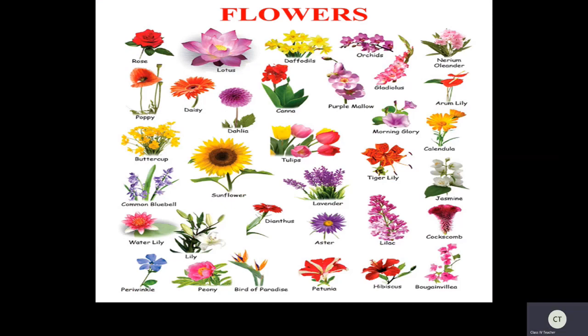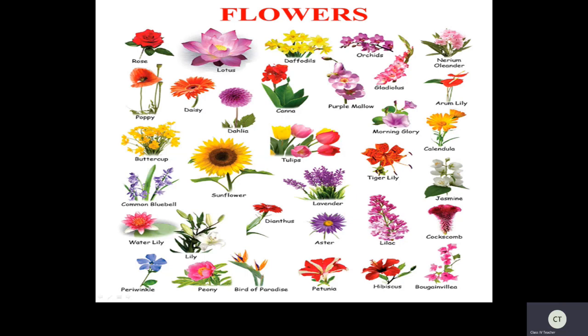So these are a few more flowers which we can't see regularly. In different countries also we can see such types of flowers. Let us see this. This one is commonly known in India. Rose, lotus. Now see here, daffodils, orchids. See these flowers. Gladiolus, Nerium.